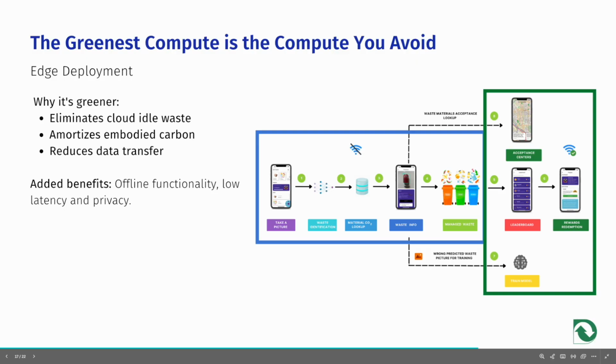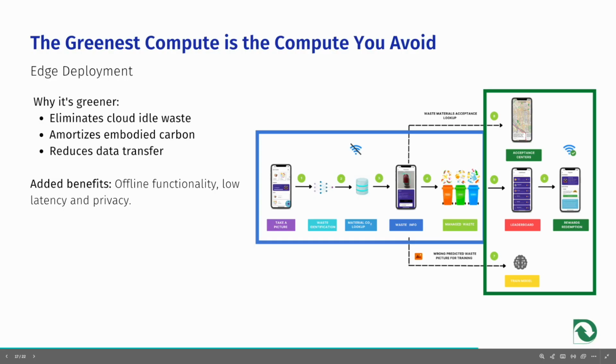Our quantized models are deployed to apps and edge devices, processing data directly on local hardware such as tablets, phones, or on-site devices instead of running it in energy-intensive cloud data centers. This approach is greener for three reasons. First, it eliminates the idle waste of underutilized cloud servers.